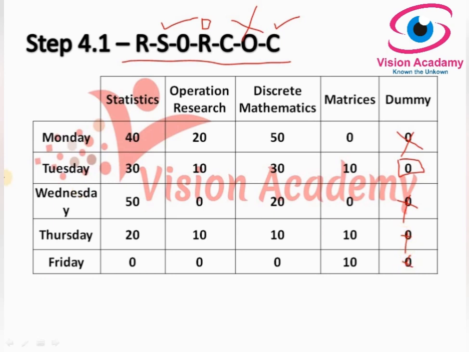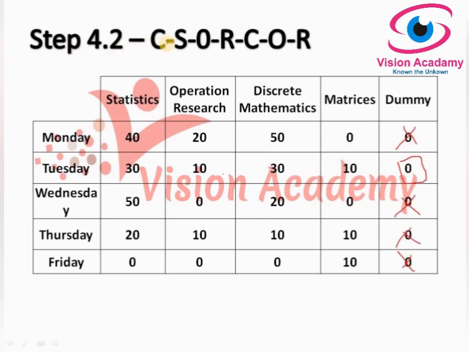Okay, next going to Wednesday. Yes, 2 zeros are here. We'll skip it. And in that Thursday there are no 0. 1 0 is here, which is crossed out. In the Friday, 3 zeros are there. Okay, which means step 4.1, that means starting from row, finding single zero and giving rectangle around that, crossing out all other zeros in corresponding column is over.